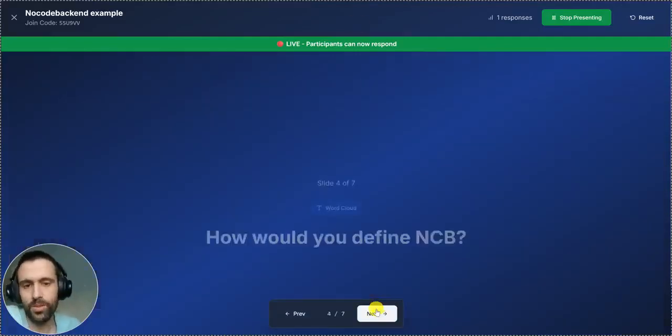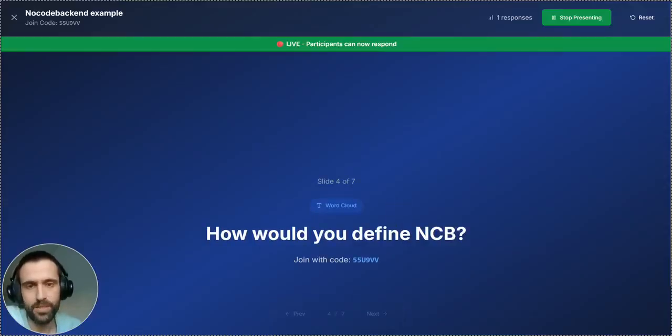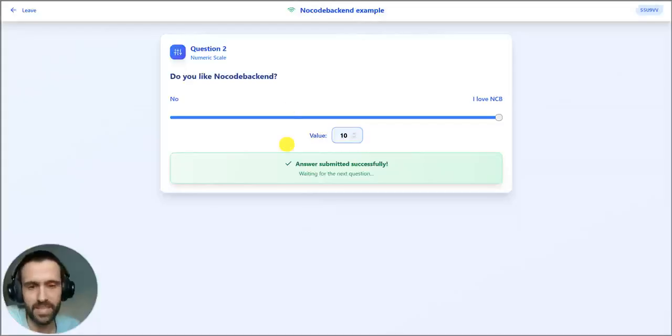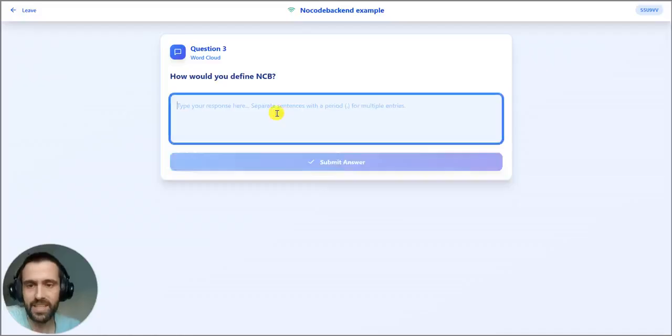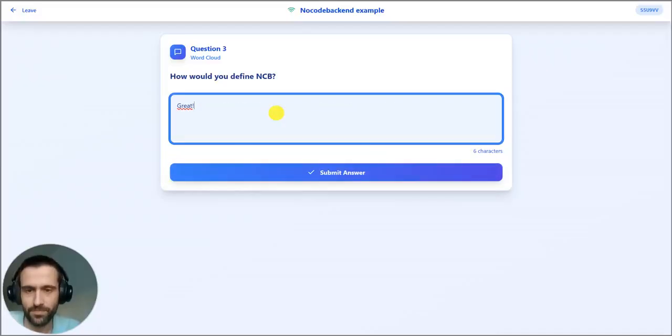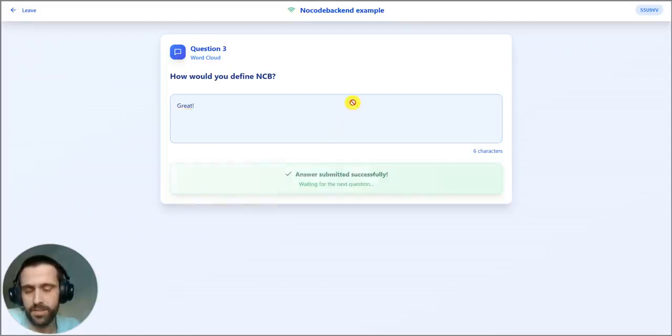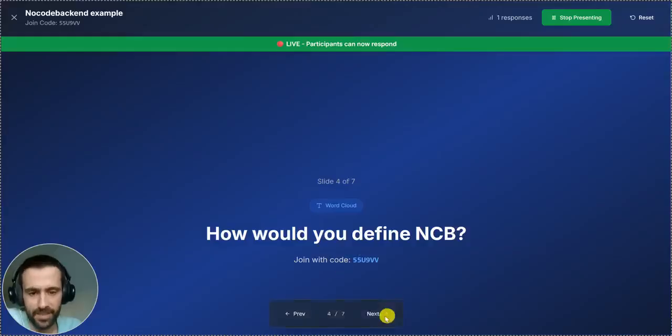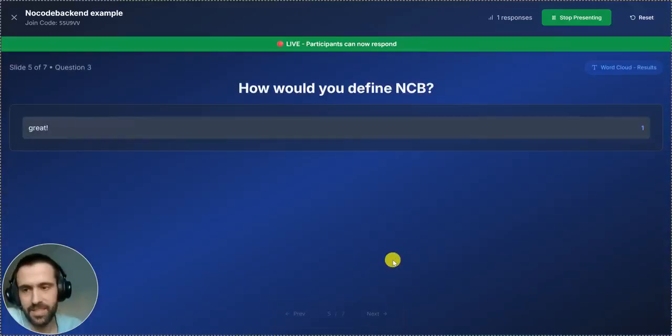Then we can go on to the next question, that is the word cloud. Here we come back, and we can answer our word. We'll submit our word, and now if we go on to the next slide, we can see all the answers here.